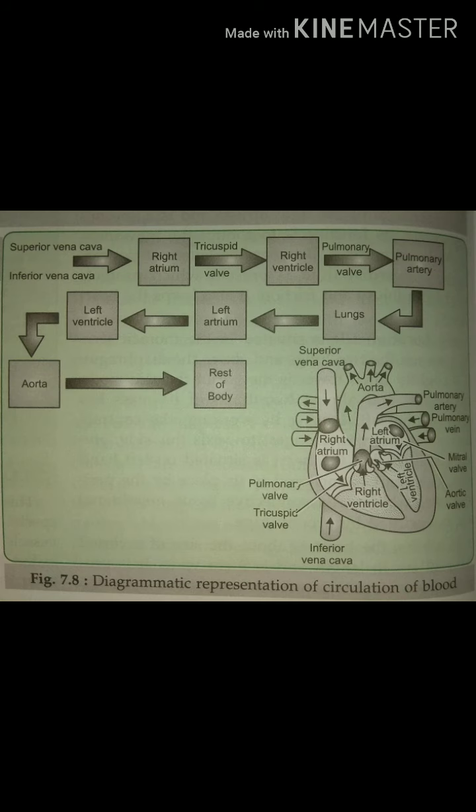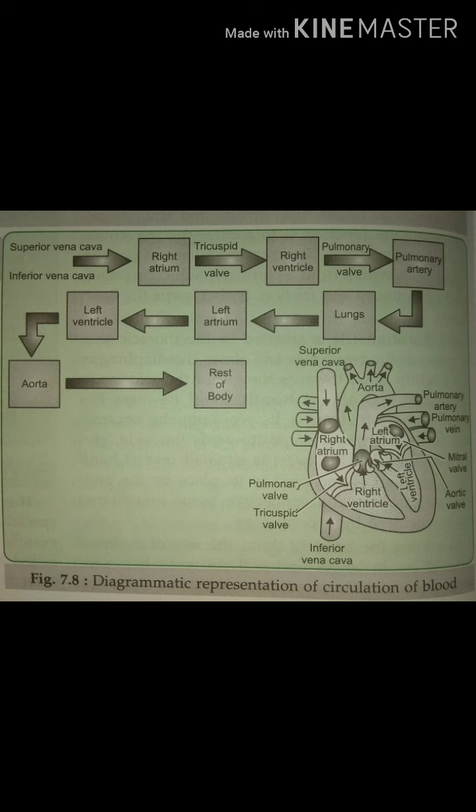Deoxygenated blood from our body parts enters the right atrium through the superior and inferior vena cava. From the right atrium, deoxygenated blood enters the right ventricle through the tricuspid valve. Then it enters the lungs through the pulmonary artery. Here the pulmonary artery carries deoxygenated blood. In the lungs, the exchange of gas takes place, and deoxygenated blood is converted into oxygenated blood.